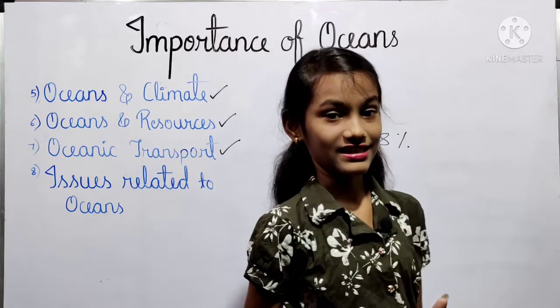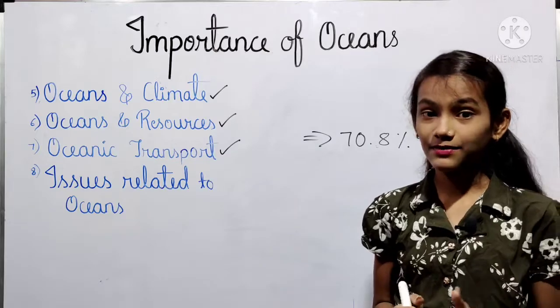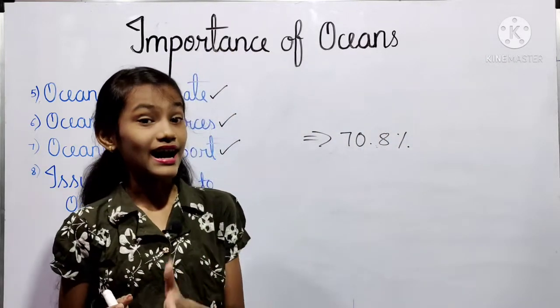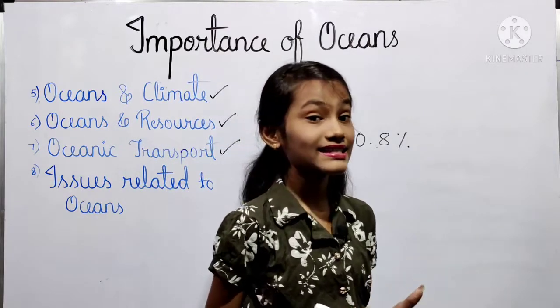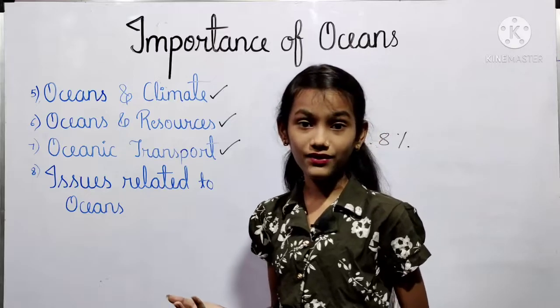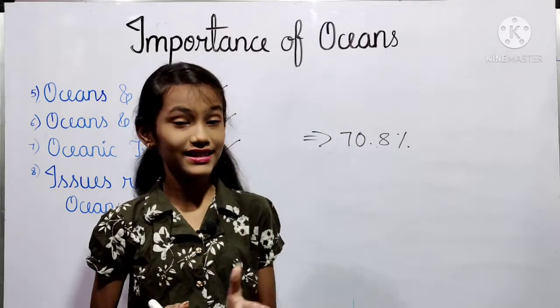And some coastal areas are proving to be death traps for the aquatic animals. As a result, the aquatic animals are under the threat of being extinct, such as, for example, the blue whale and some types of sea turtles and dolphins etc.